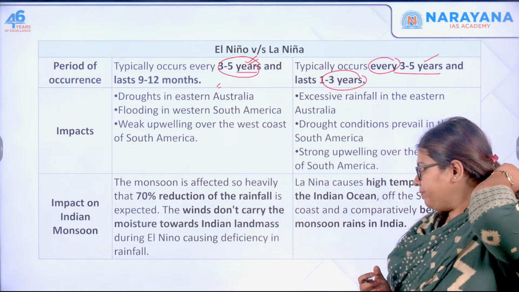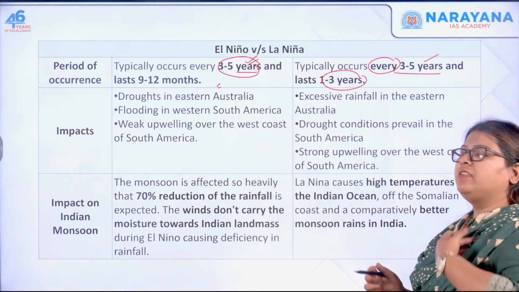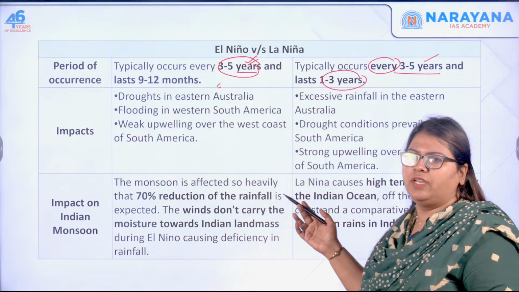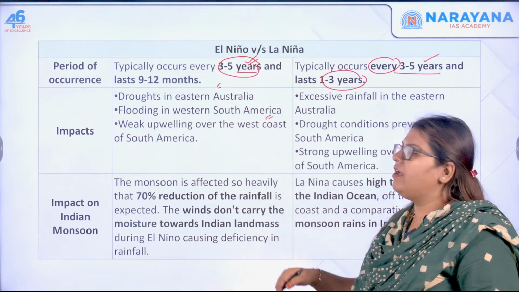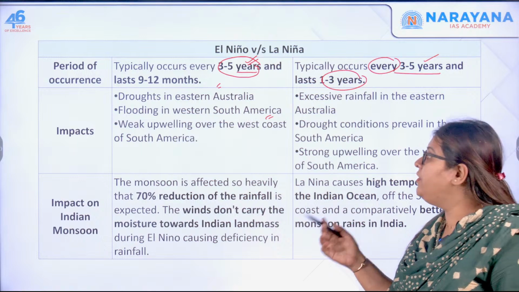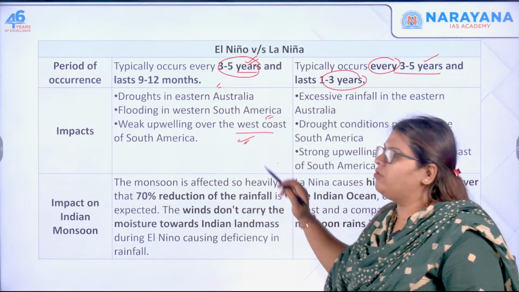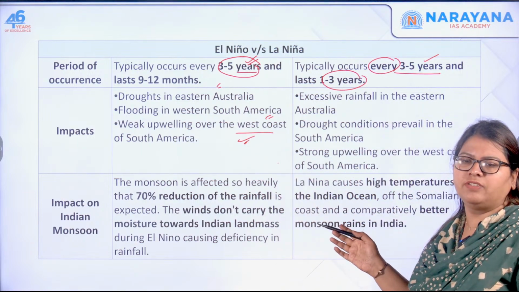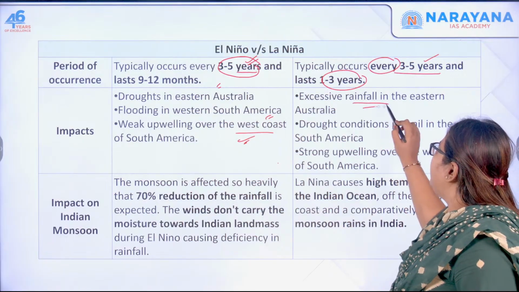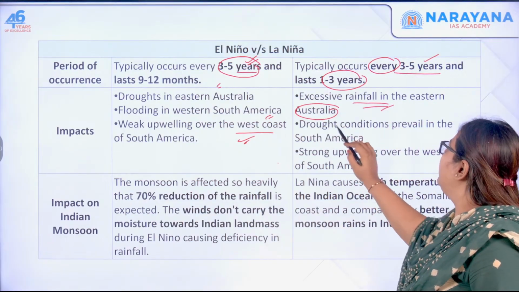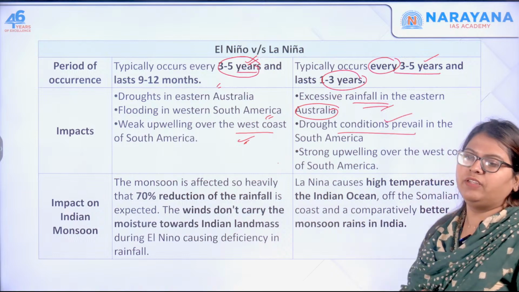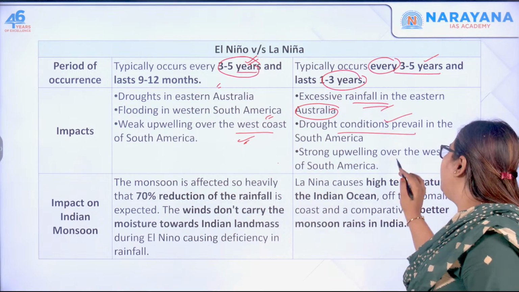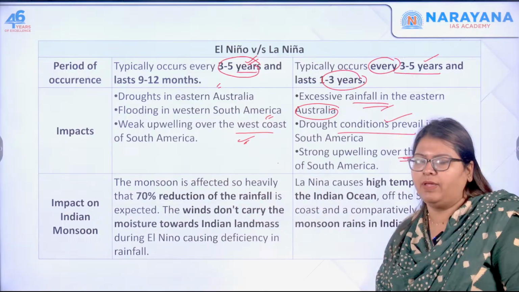The next one, impacts. El Nino brings droughts in eastern Australia, flooding in southern America, and also weak upwelling over the west coast of South America. All this we have discussed, right? And here, in La Nina, excessive rainfall in eastern Australia, drought conditions prevail in South America, and strong upwelling is over there on the west coast of South America.